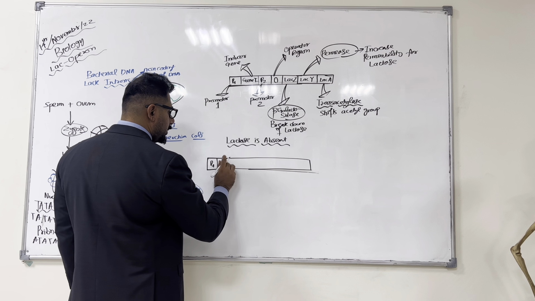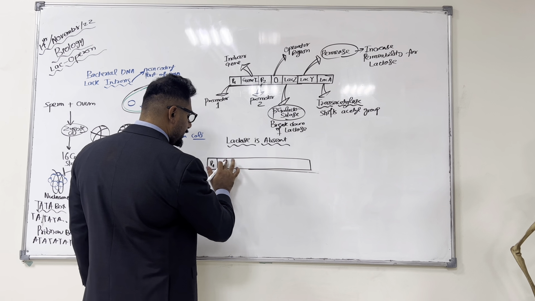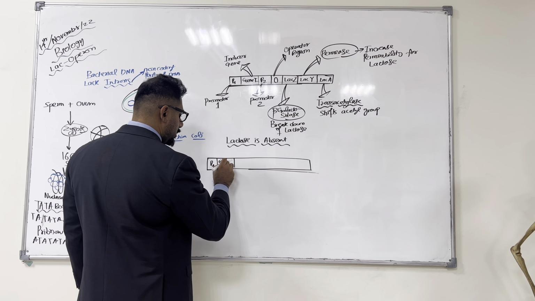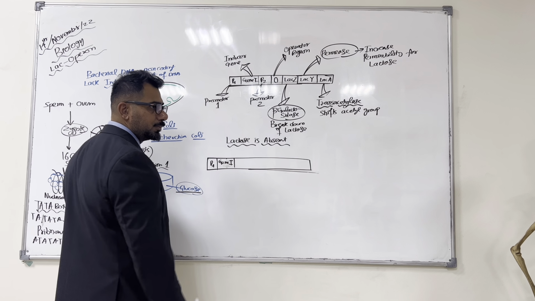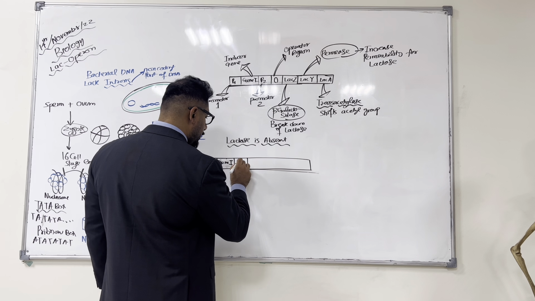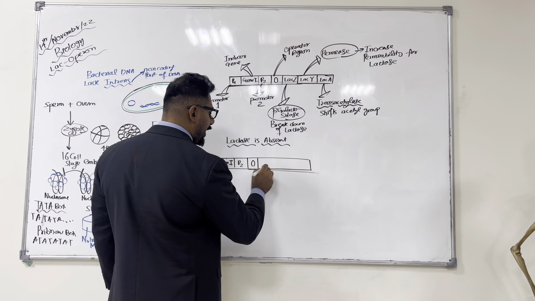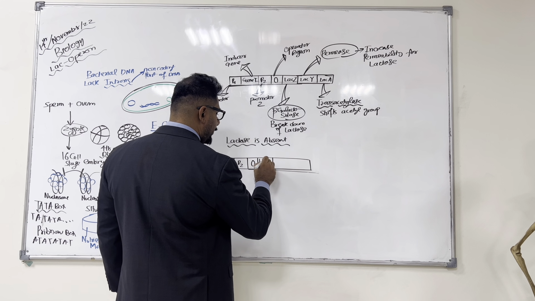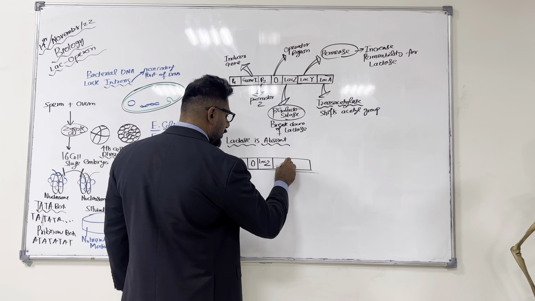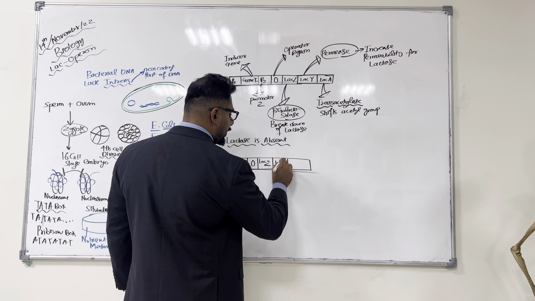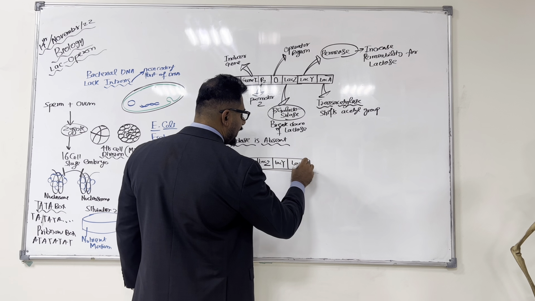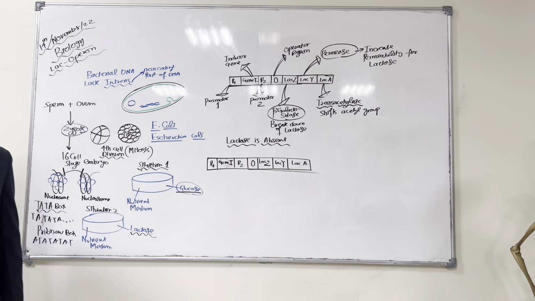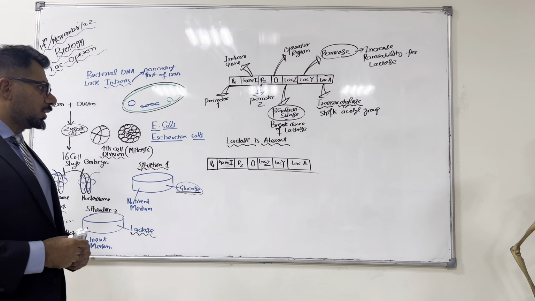P1. This over here is gene I. Then what do we have? P2. Then we have the operator region. Then we have Lac Z, then Lac Y, and then Lac A. Understood, everyone?